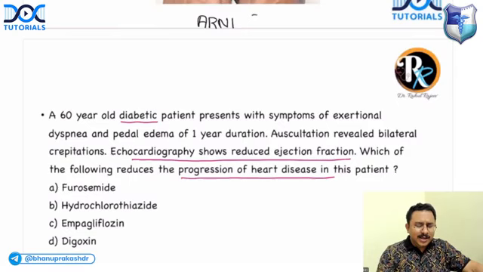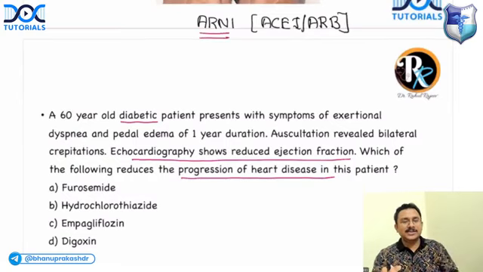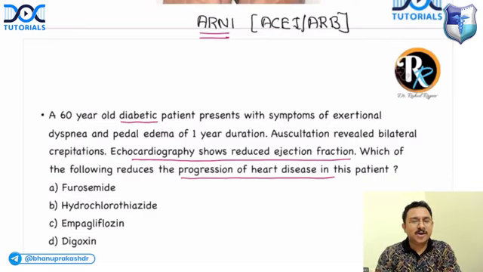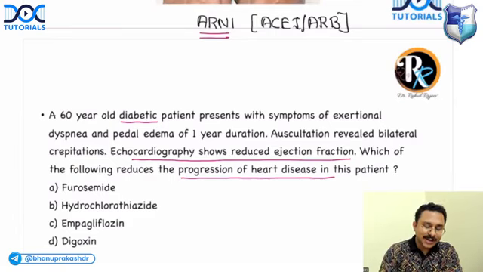So instead of ARNI, you can even use ACE inhibitors or angiotensin receptor blockers. But if you are asking me, sir, which is the best one? Definitely ARNI is the best. If it is not there, ACE or ARB. Is it there in the option? ACE inhibitor is not there. ARB is not there. So what is the next pillar?